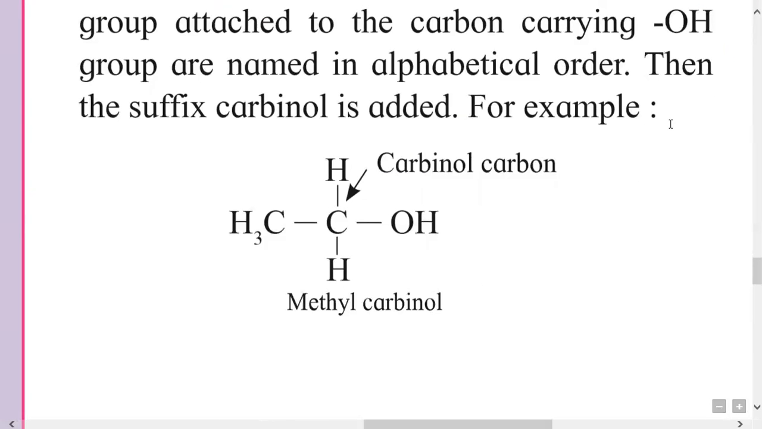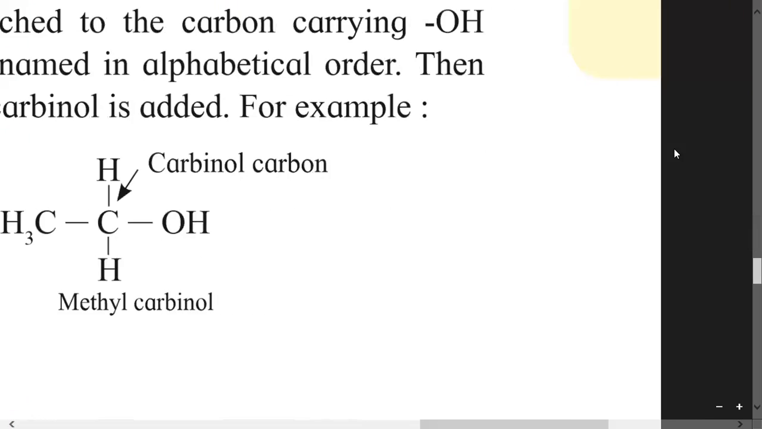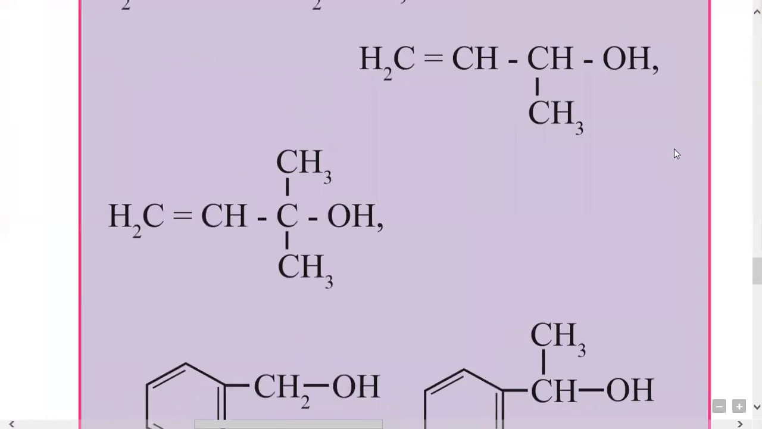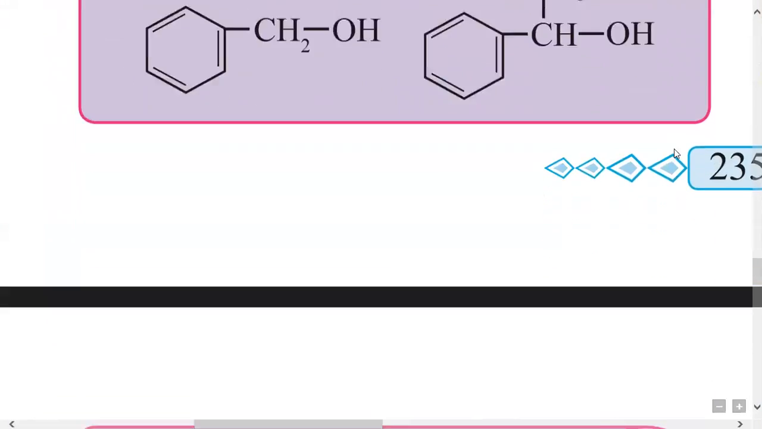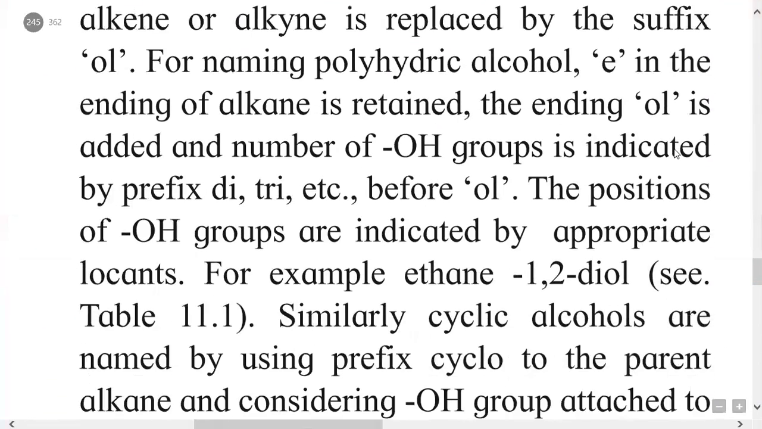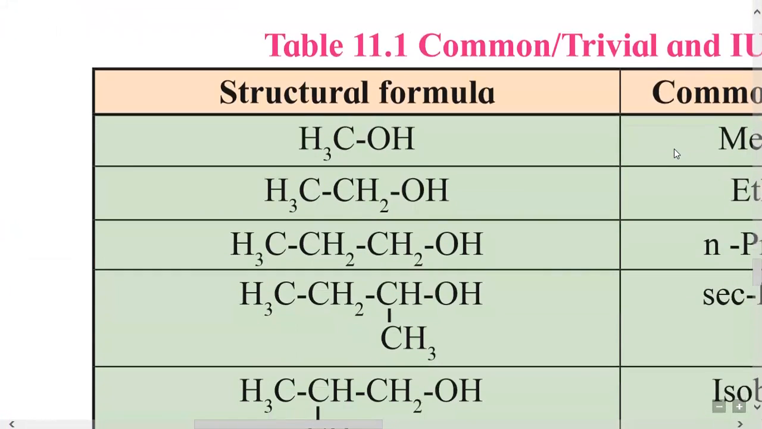We will consider what the carbinol carbon is. The carbon bonded to the OH group, up to this carbon, is called the carbinol carbon. When a CH3 group is bonded to this carbinol carbon, and we know the name of CH3 is methyl, the name of this alcohol is methyl carbinol. We will consider more examples of the same alcohols we studied in the common names, and give their carbinol system names.